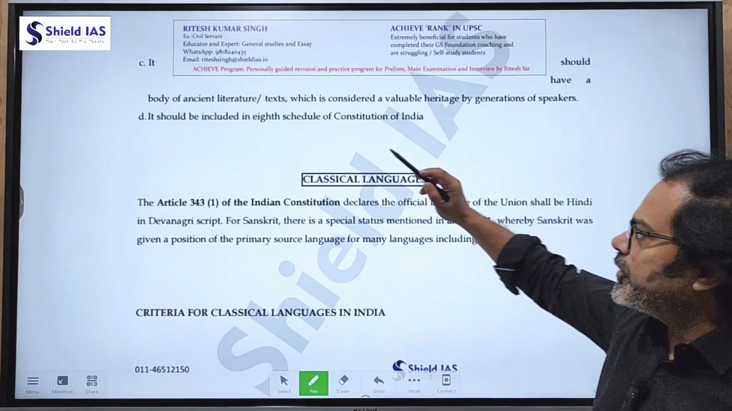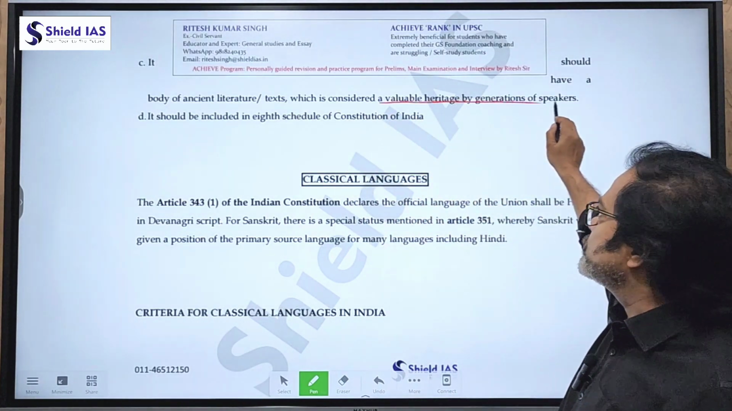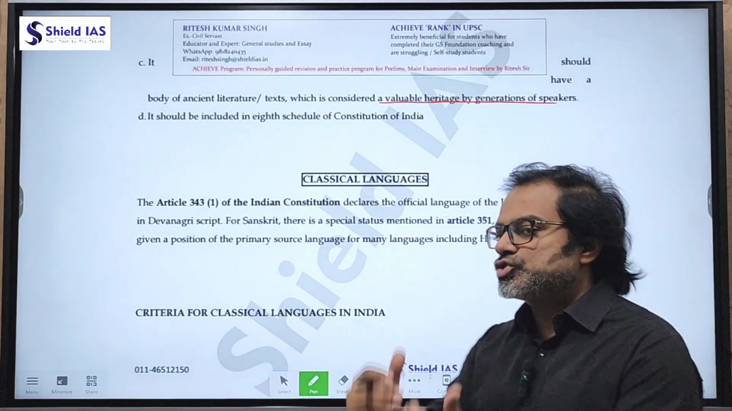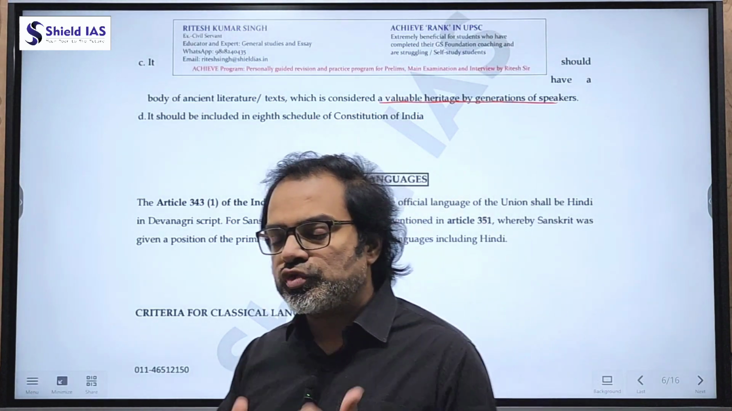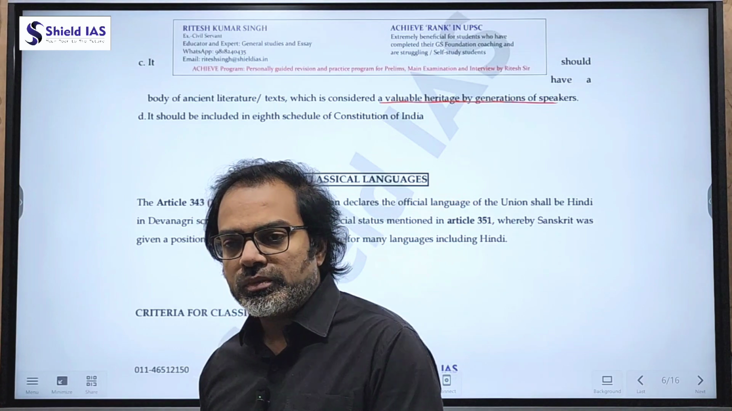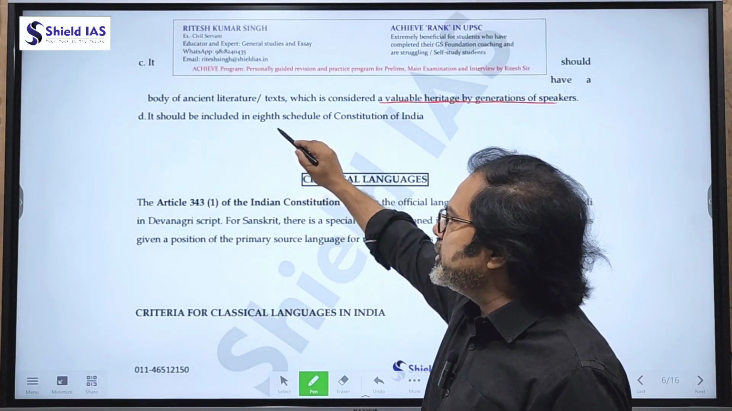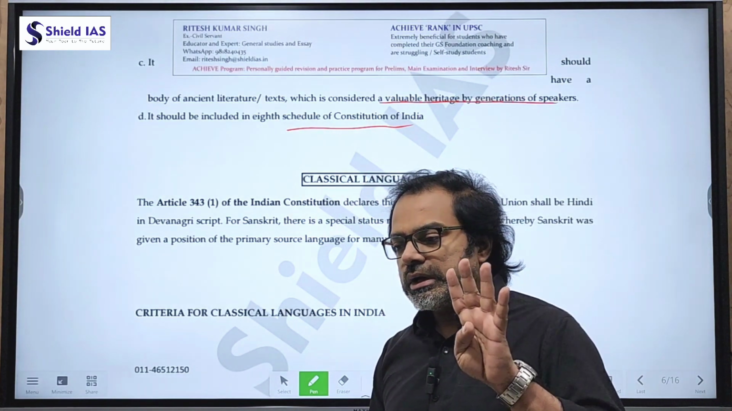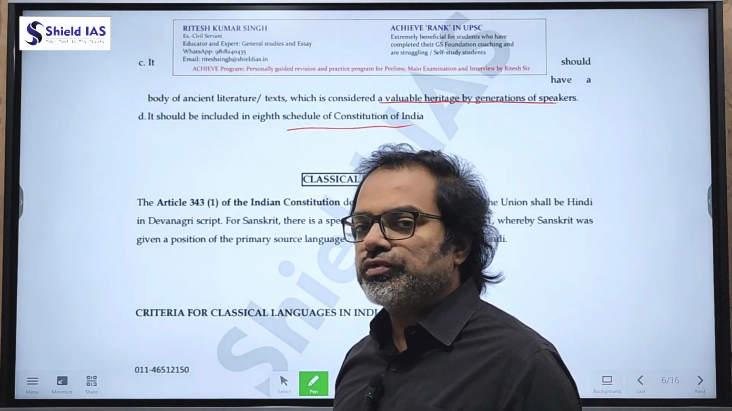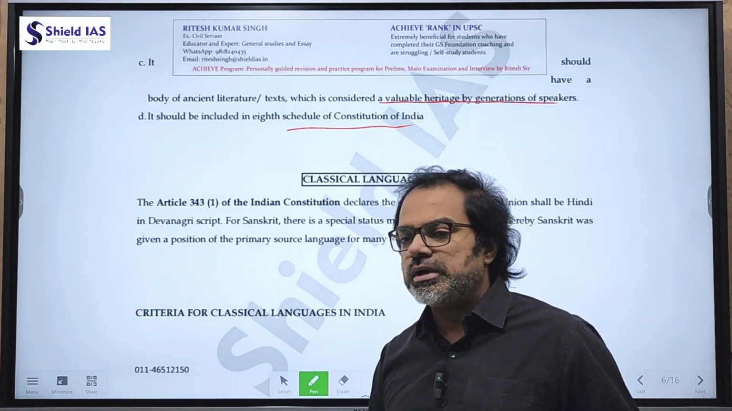It should have a body of ancient literature and text which is considered a valuable heritage by generations of speakers. That means it has been a source for various writers, poetry, and prose. And it should be included in the 8th Schedule of the Constitution. So these are the 4 statements given in the question. Which of these is not a criteria for classifying a language as a classical language?